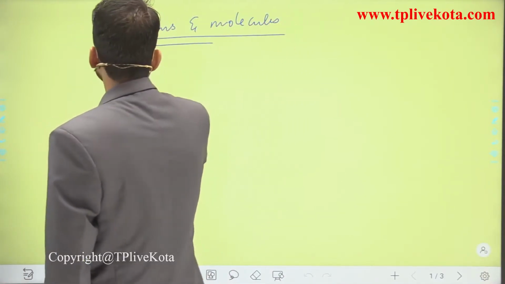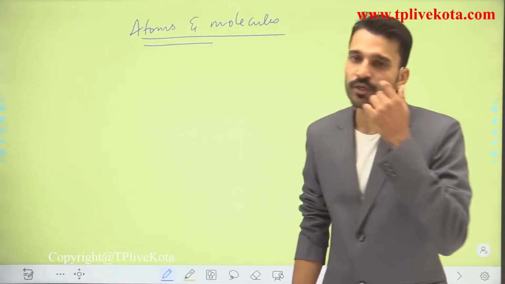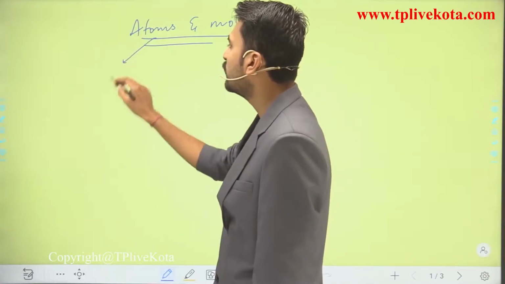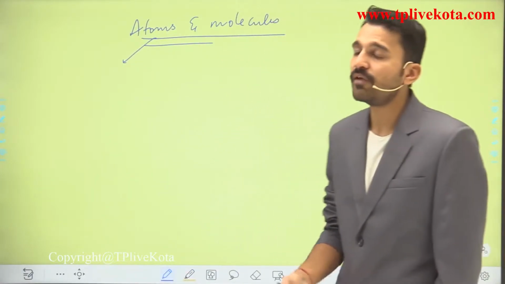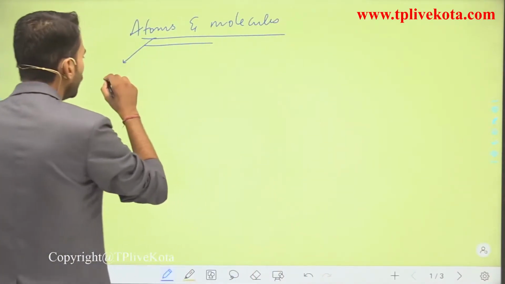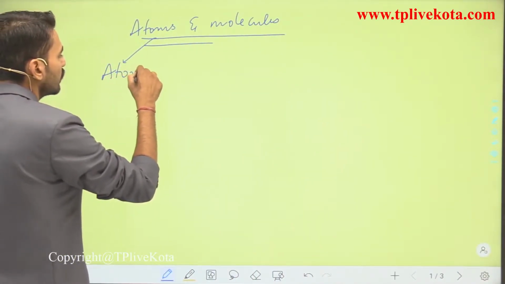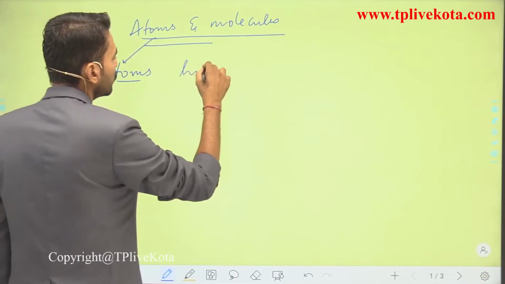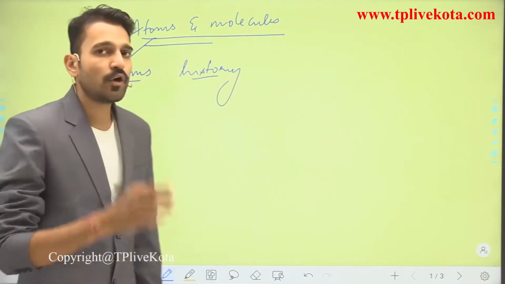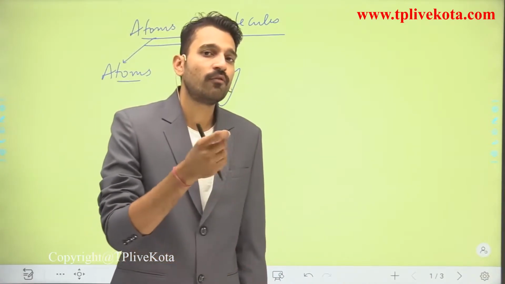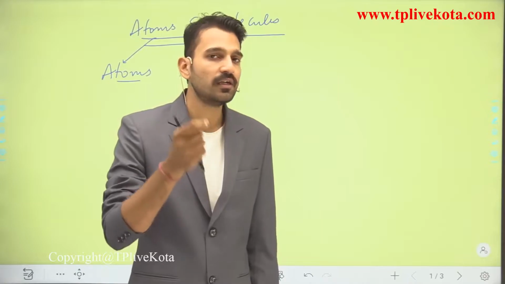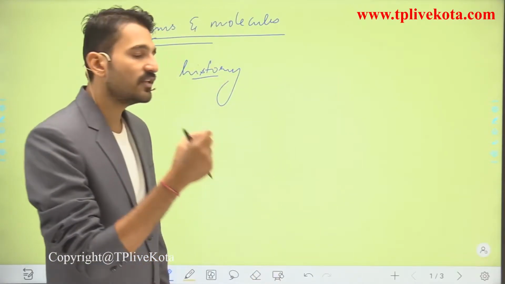So students, the chapter name is atoms and molecules, so it is well understood that first of all we are going to see what atoms are and what molecules are. Here we are going to see about atoms and their discovery in history. Talking about the structure of the atom, that is, what the atom is made up of, for that we are going to wait for the next chapter, the structure of atoms.